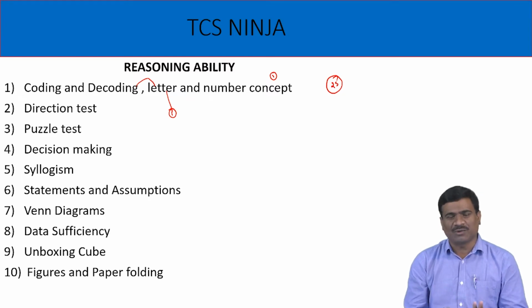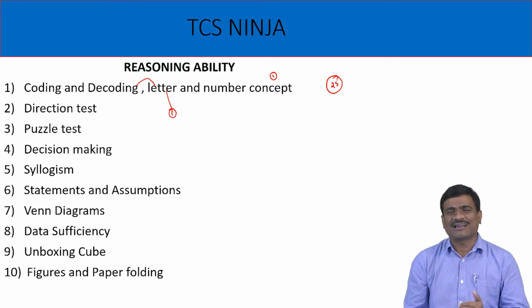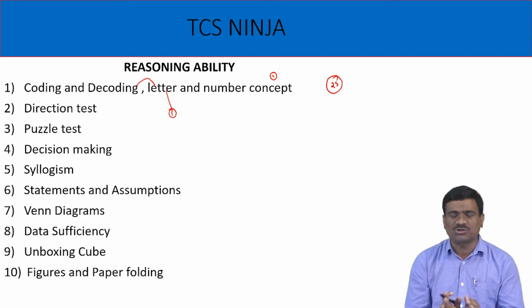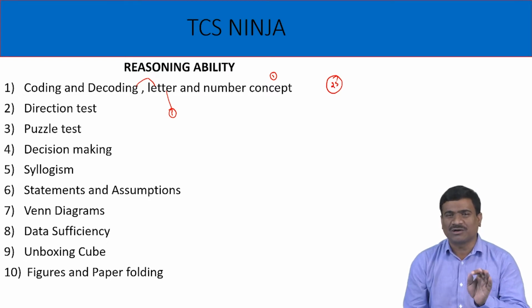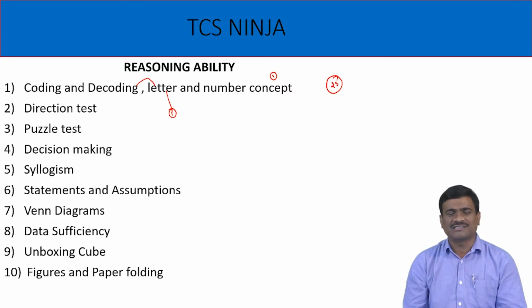Series is nothing but a sequence of letters or numbers. Second, classification is also called odd man out, find the different option. Third, analogy is nothing but similarity. This is about the first topic, first chapter in TCS test pattern reasoning part.